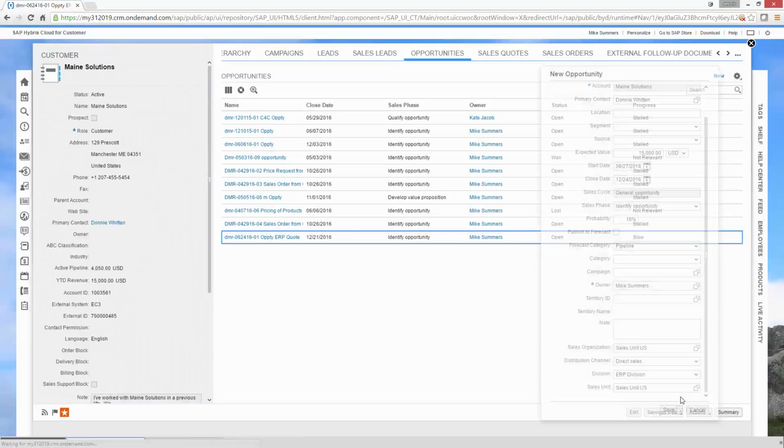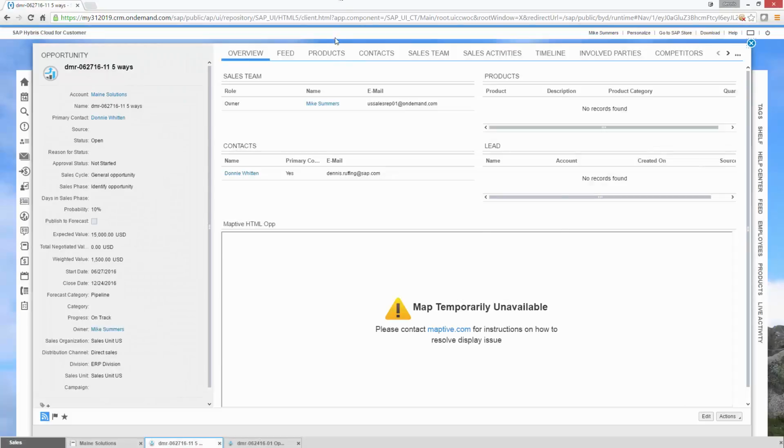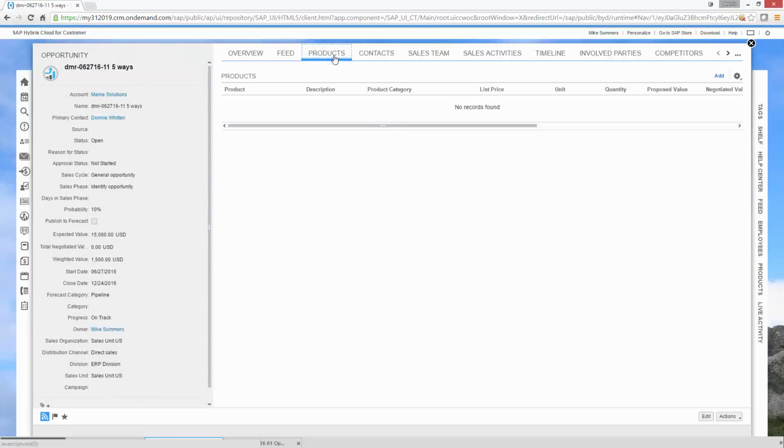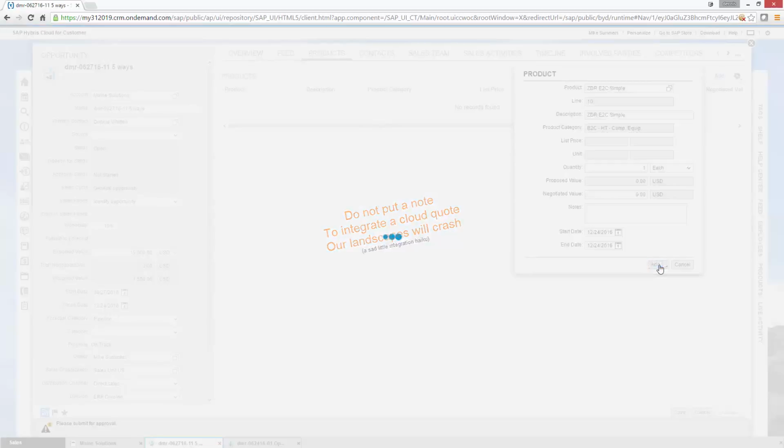And on the opportunity, we'll add in some products. And as we build it up, we'll take a look at the whole process. Now, let's add in a product. I have created some products called ZDR, which are my initials, so to speak. My E to C simple material. Let's say it's one of those. Do not put a note. If you're going to integrate a quote, our demo landscapes will crash. Let's add that. That's all we should really need.